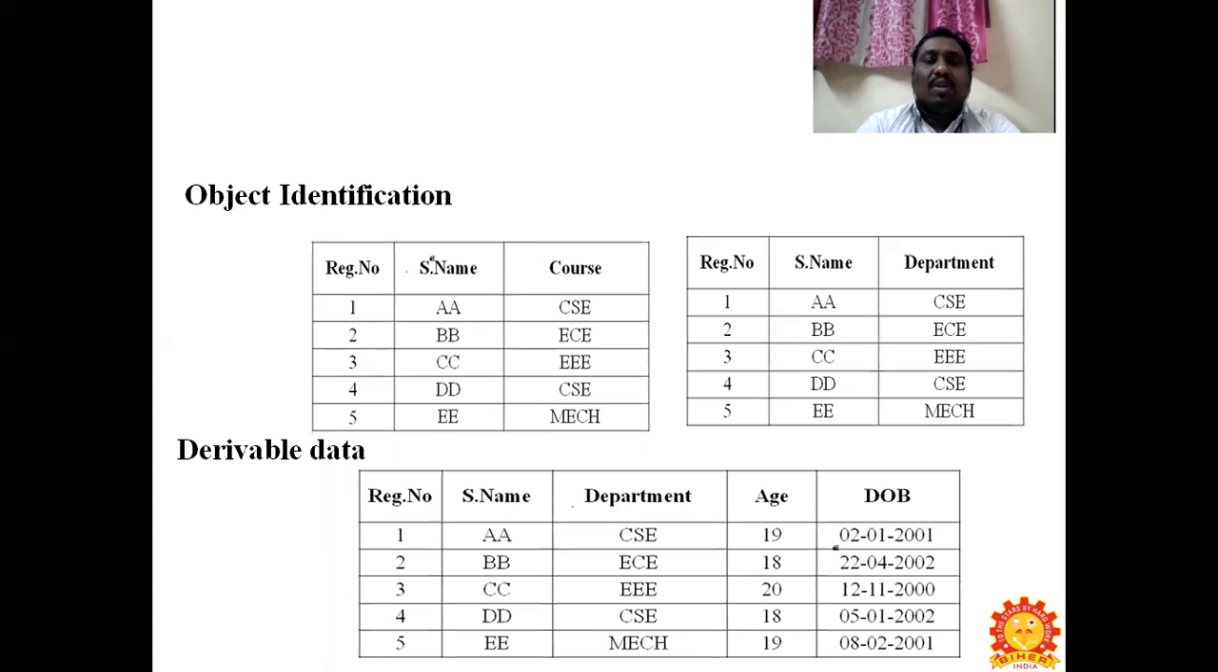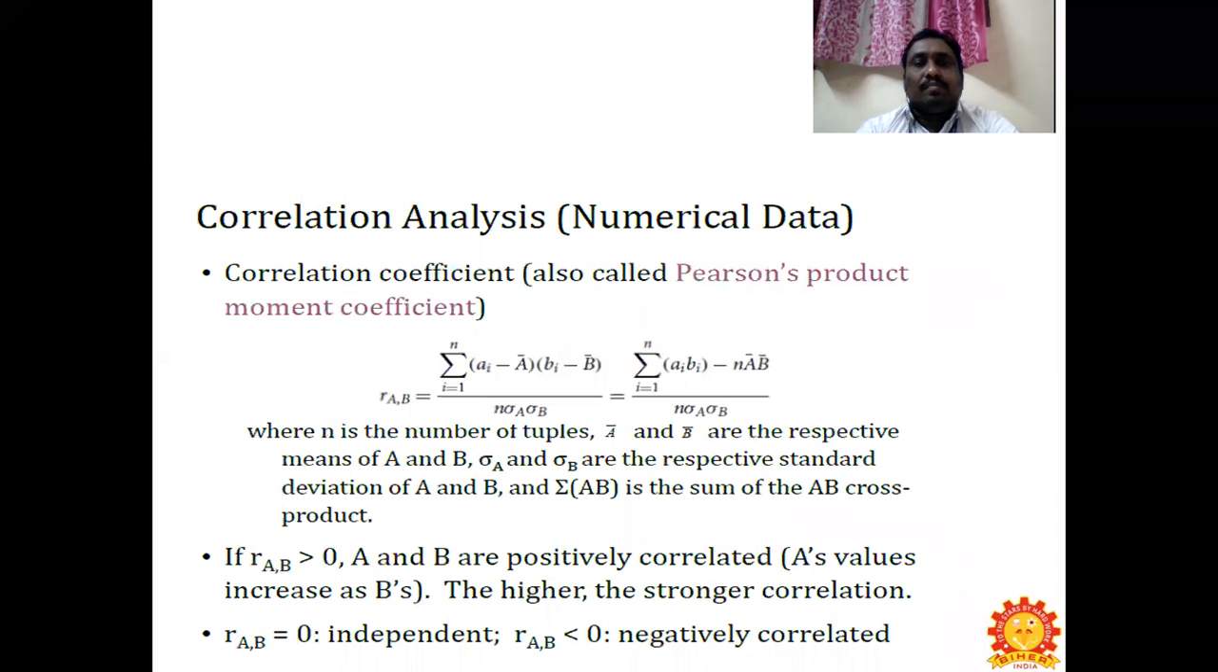Coming to derivable data, you can see register number, student name, department, age, and date of birth. What is derivable here is that the date of birth has been given as 2/1/2001. So we are going to derive the age from that particular date of birth. That is what derivable data is.